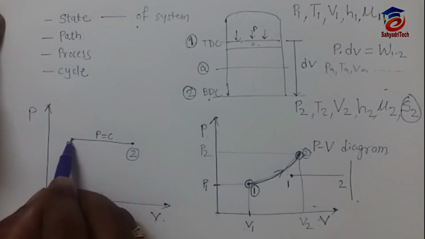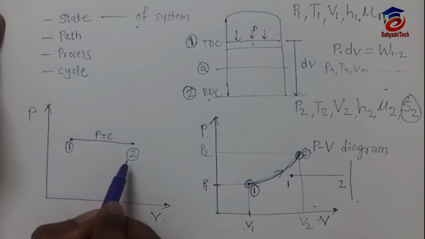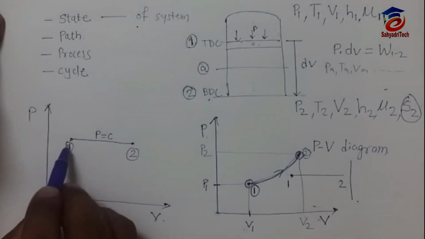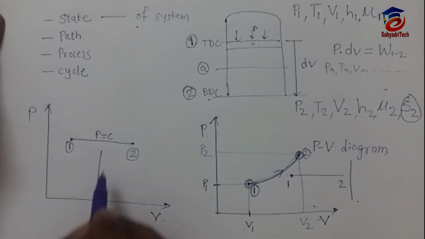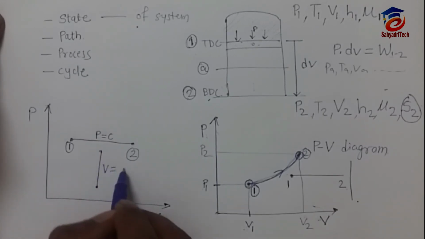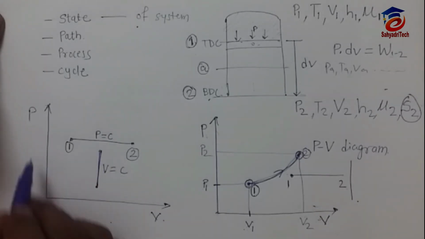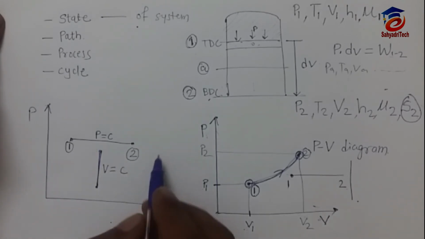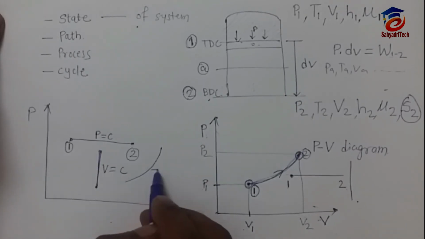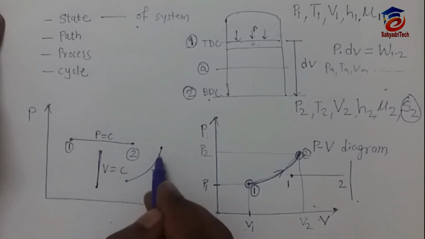When we don't know its nature, it is path 1 2. If we know its nature, meaning it is parallel to the v axis, then during this process the pressure is constant. During this process here you can see the volume is constant; it is vertical, perpendicular to the v axis or parallel to the p axis. The nature is known: it is a constant volume process. Or suppose the temperature is constant, it means an isothermal process.